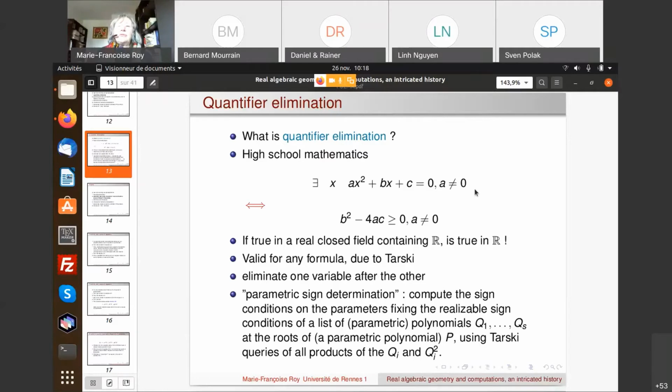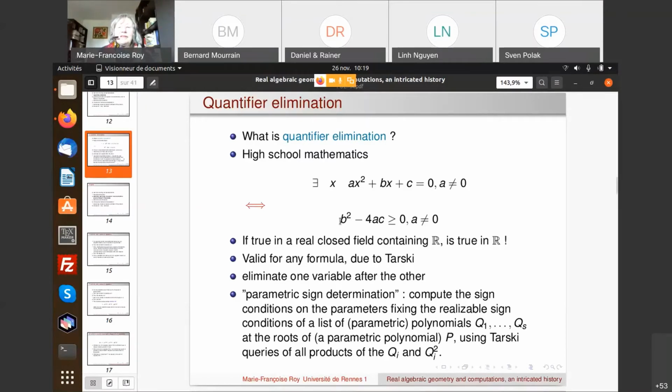Okay, so what does it mean that we have this? Well, normally, to check whether there is a root, we could naively think that we have to check any real number. That would be very long because there is an infinite set of real numbers. So in fact, we replace something which is potentially infinite, the existence of such an x, by something which is totally finite, which is just checking that b squared minus 4ac is non-negative.